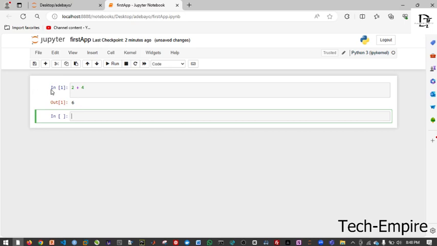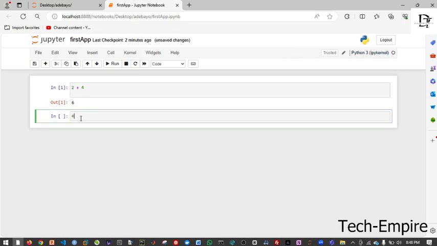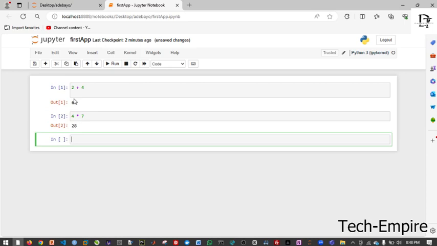So what you have here means input of the first cell. 1 means the first cell, output of the first cell, that is your input and your output, 1 and 1. If I type any other thing, let's say 4 times 7, so I'm expecting 28. If I still remember mathematics. So if you look at what we have, input 1, output 1, this is the result of whatever you have here. Input, second input, this is the output, the result of what you have here.